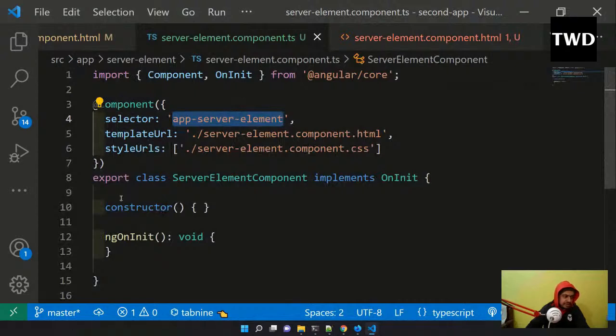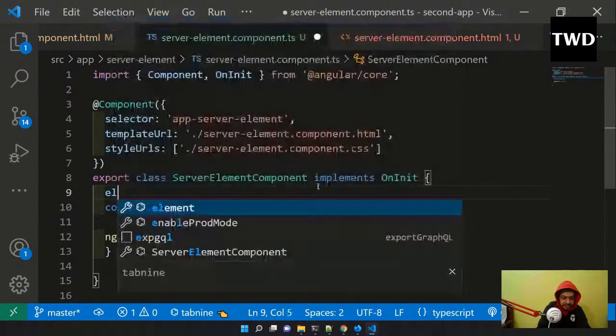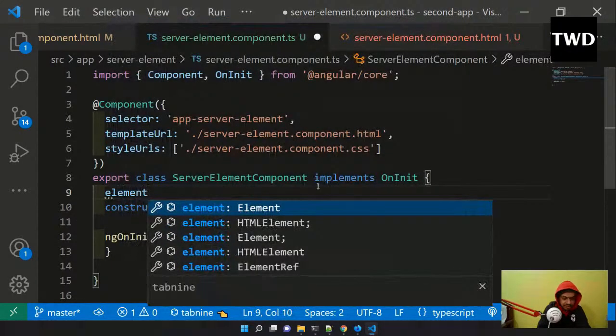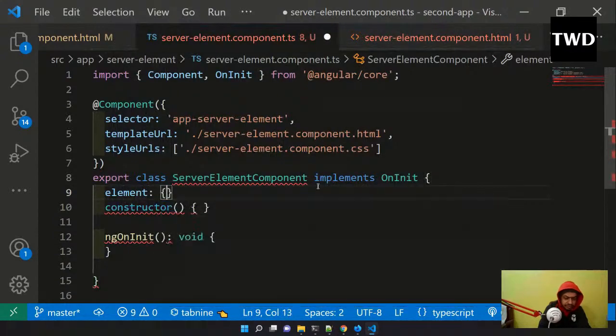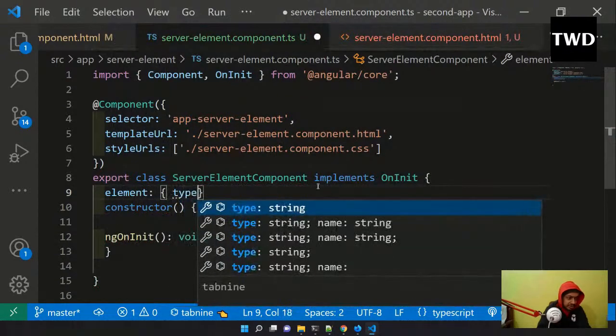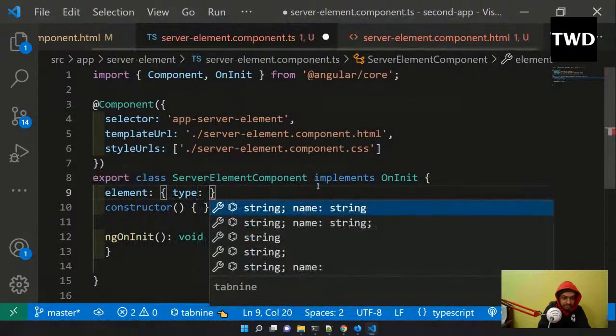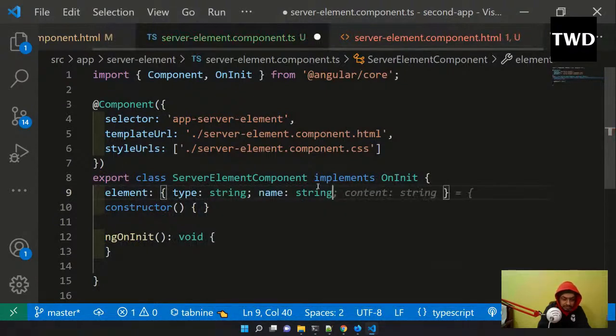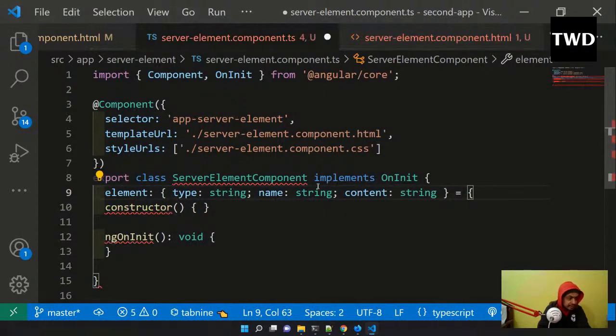I will create an element, and it is of type object. Again, a lot of things you have to give: a type string, name string, and content string.